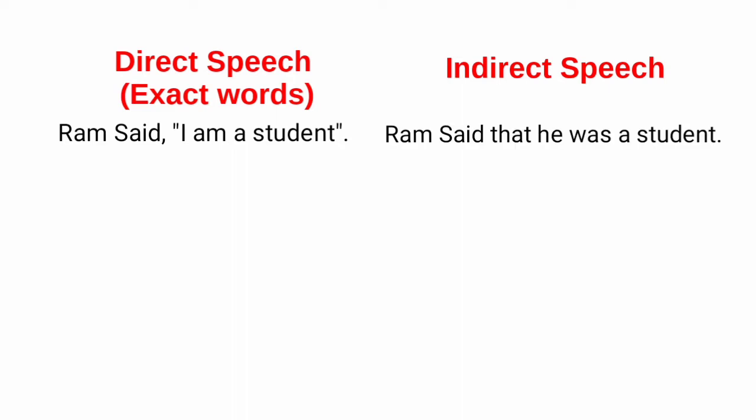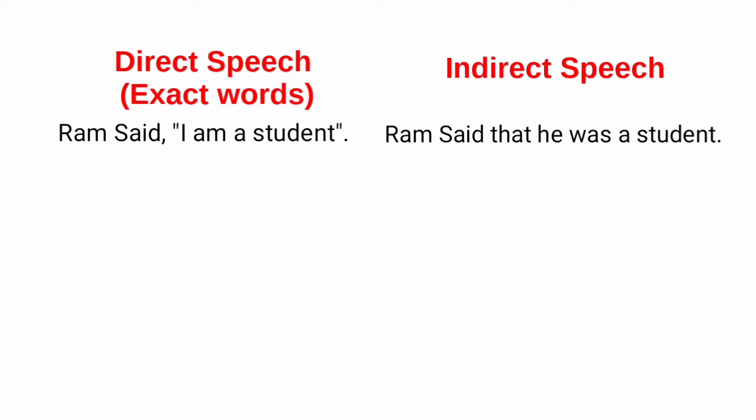The narrator can also use indirect speech while reporting or narrating others. For example, Ram said that he was a student.